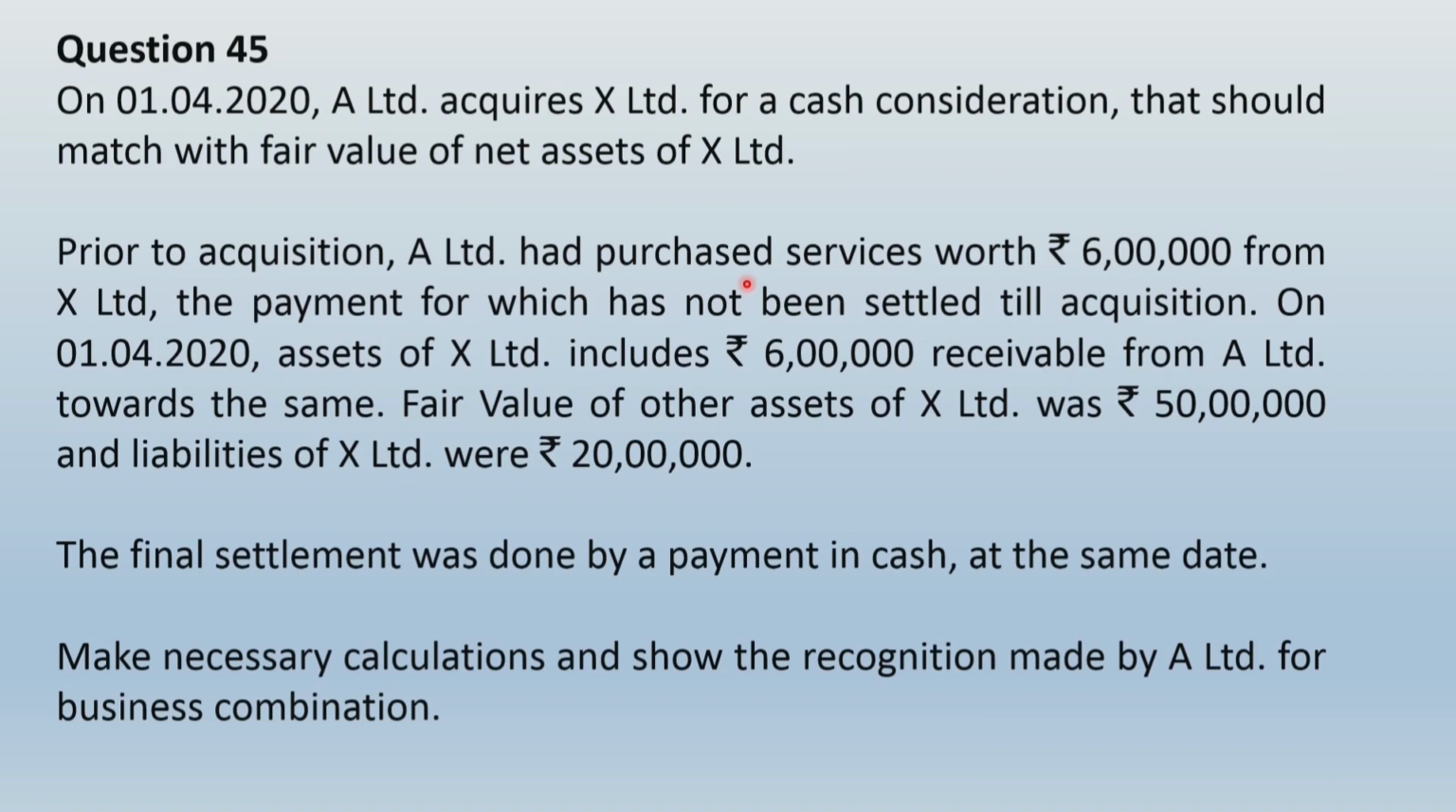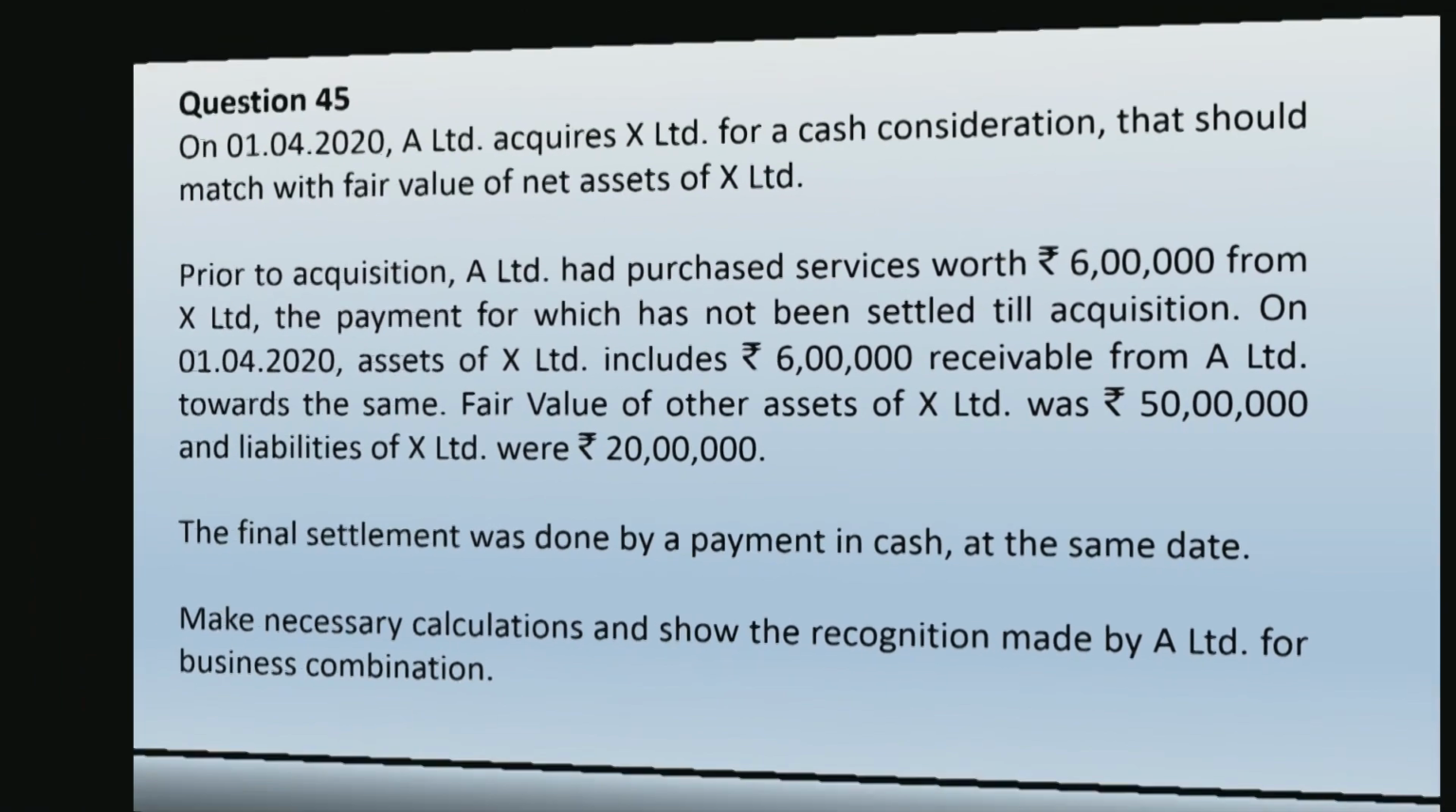Because A Limited has not settled this amount yet, it is obvious that in the balance sheet of A Limited there is an outstanding obligation of rupees 6 lakhs. On the other side, the assets of X Limited will include rupees 6 lakhs as receivable from A Limited. Now this is a pre-existing relationship, and as we have discussed about Ind AS 103, such components should not be considered while determining the consideration for acquisition, and should be settled separately from the business combination. So let us see how to deal with this whole situation and how to present the solution.